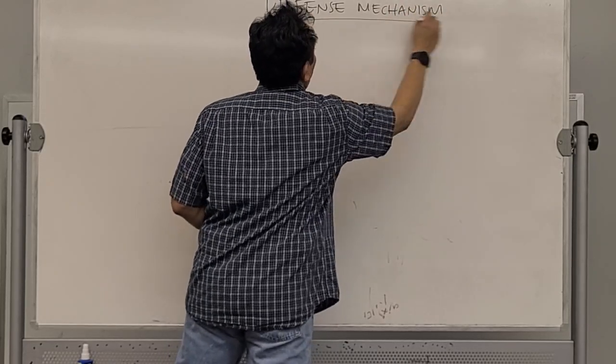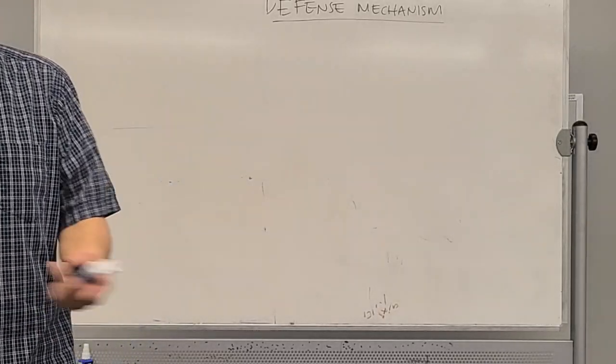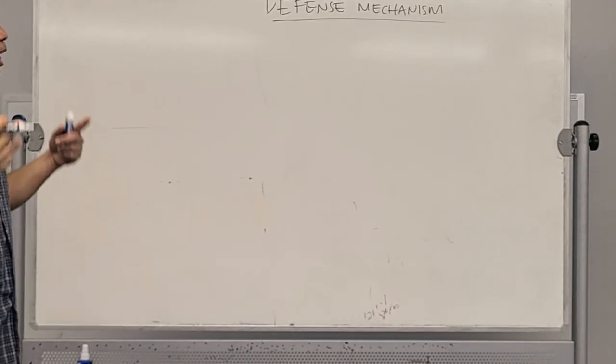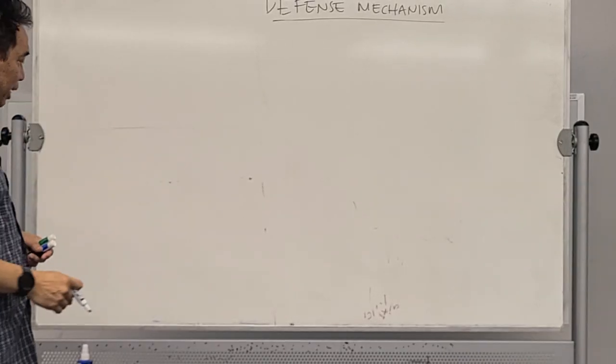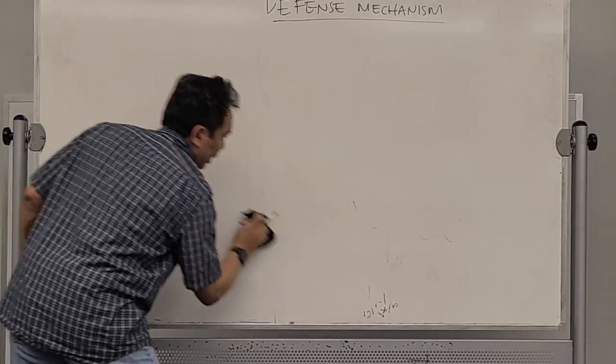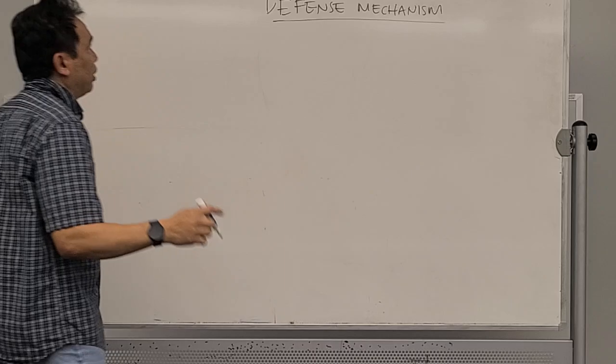We have different mechanisms inside our body that really help us to be healthy. This is part of homeostasis, how our body controls everything, including controlling the pathogens that may enter into our system.